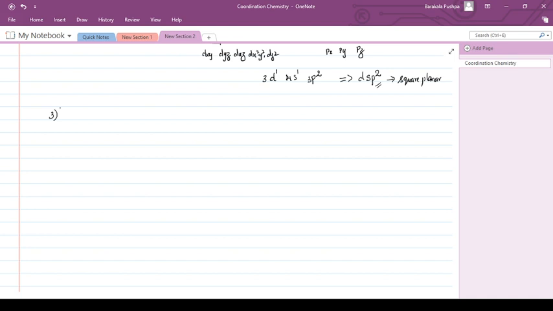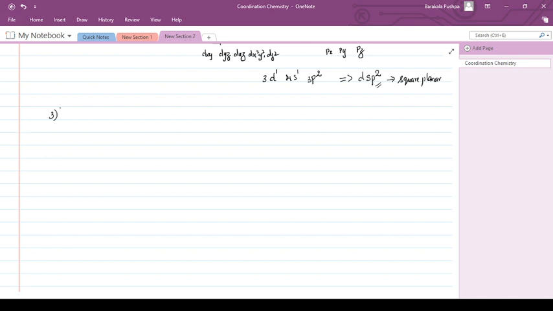Valence bond theory comes, that is Linus Pauling, saying that Werner's theory has these defects and that he will clarify them. When Linus came with the valence bond theory, he explained some demerits of Werner's theory, but valence bond theory also had some demerits.